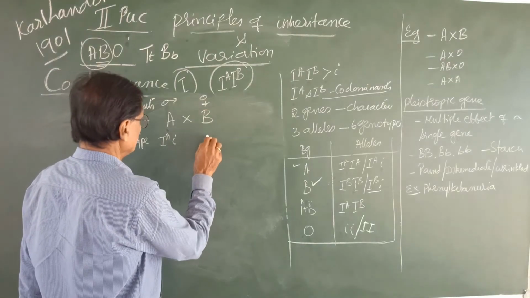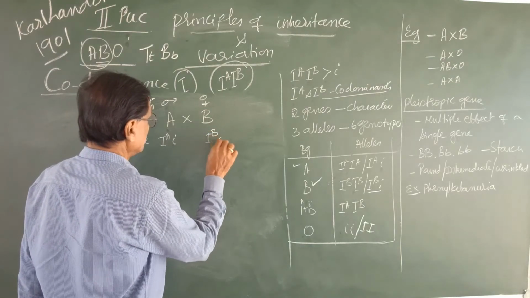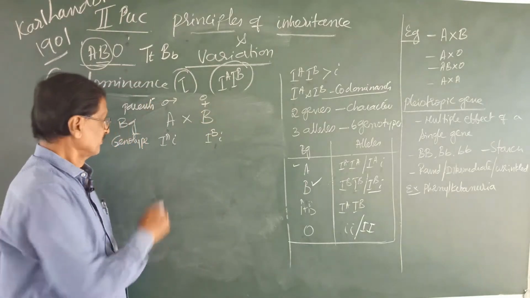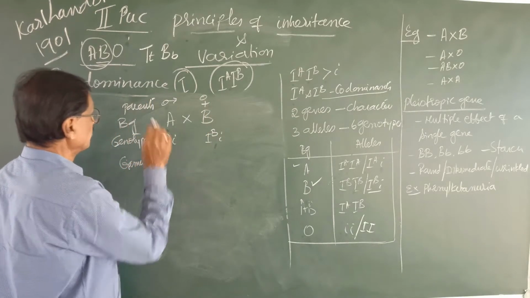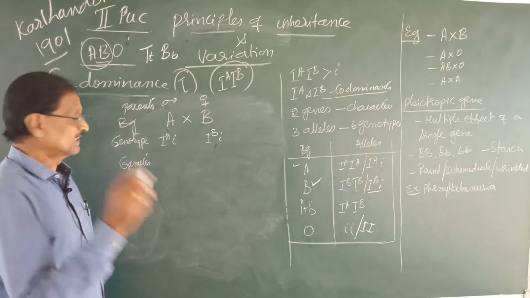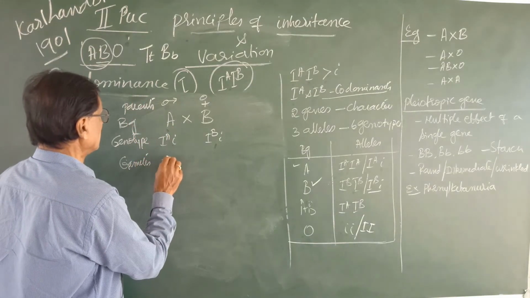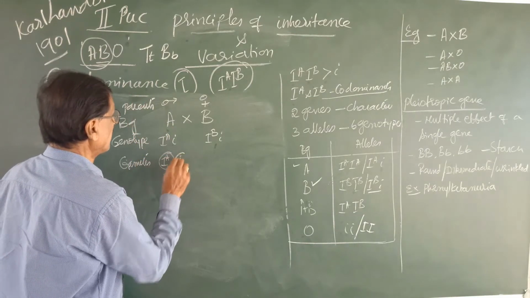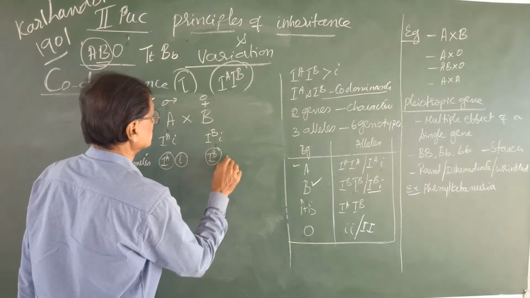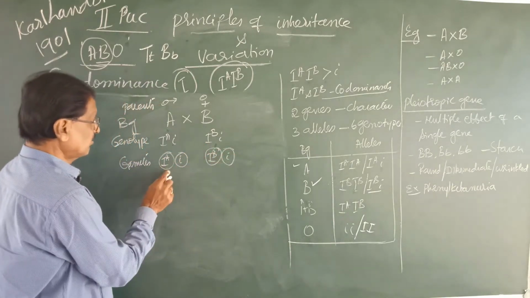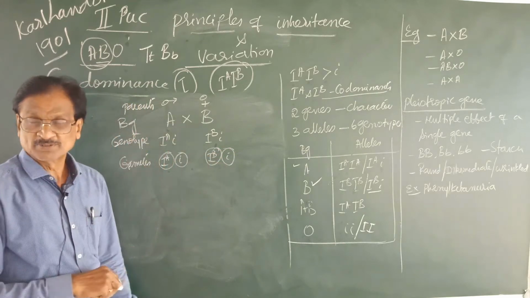And here, this is IB small i. Then how many types of gametes can you get? You will get two types of gametes: IA, small i, and here IB, small i. Here two types, here two types.